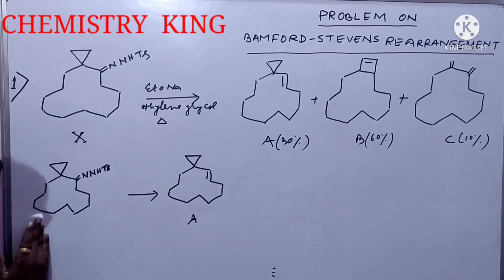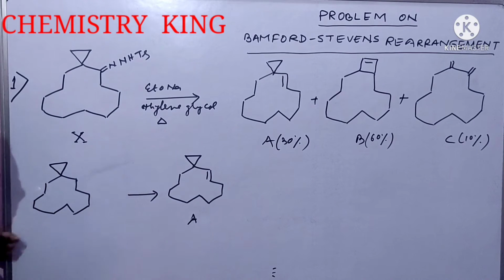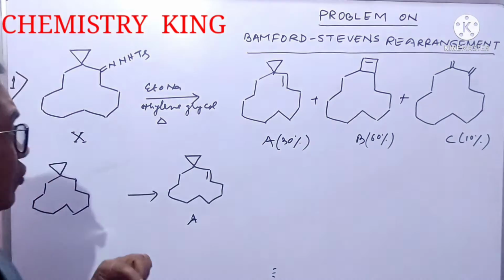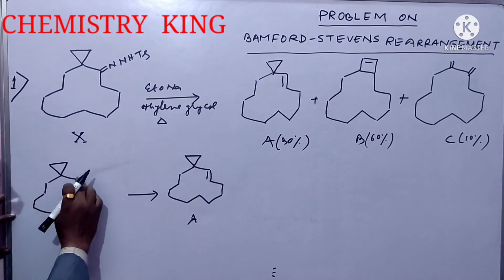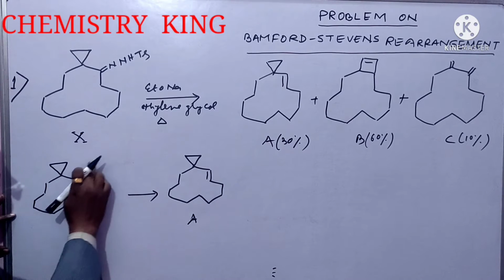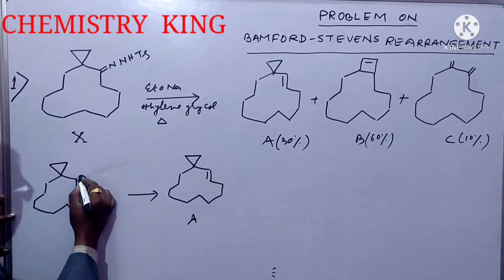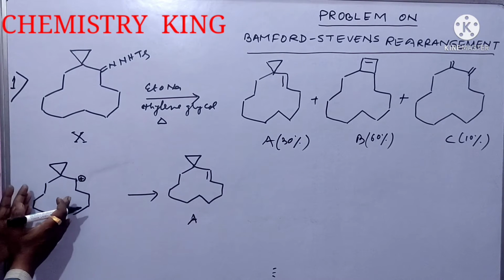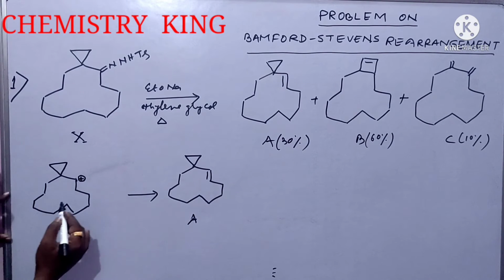And in mechanism, you are very much clear. In mechanism, in protic solvent, ethylene glycol is a protic solvent. This hydrazone unit is eliminated and positive charge comes here. In mechanism, so I start with this intermediate. Okay.